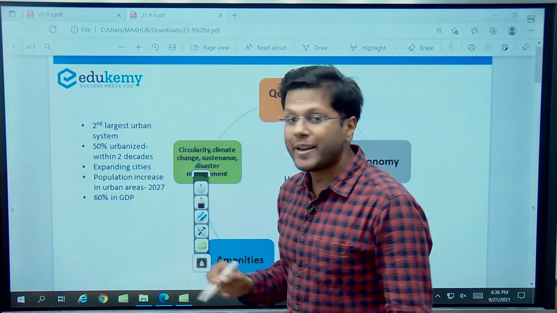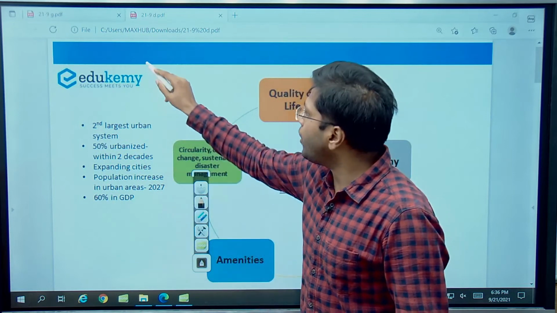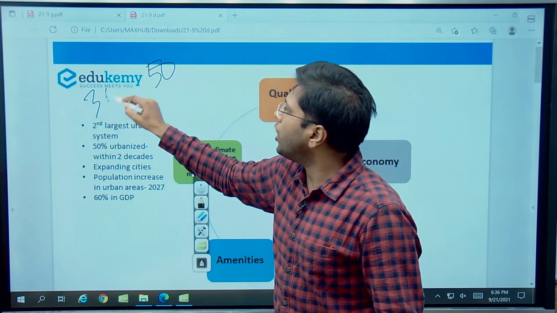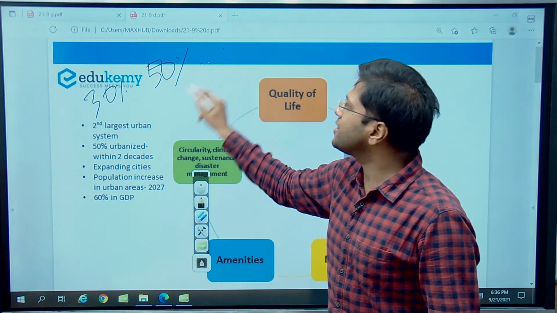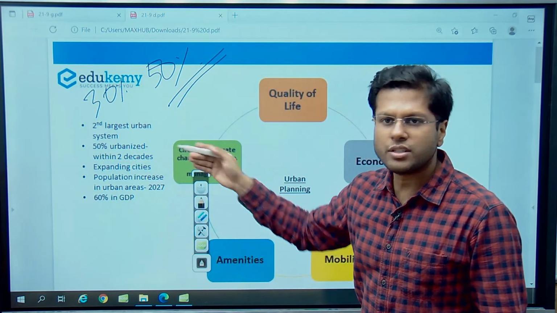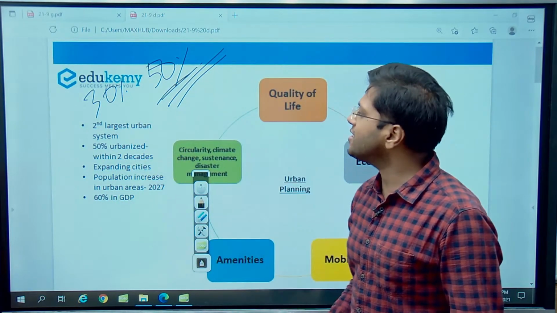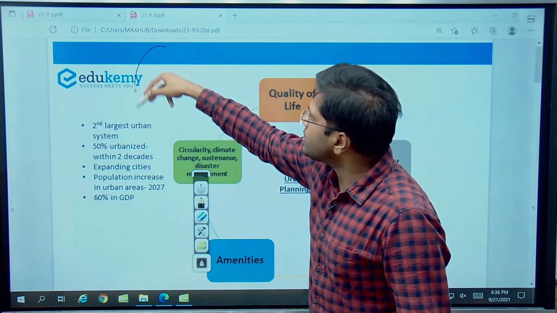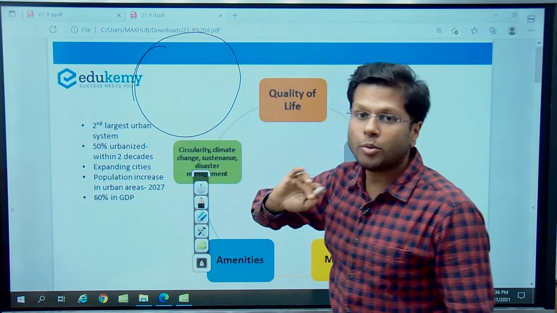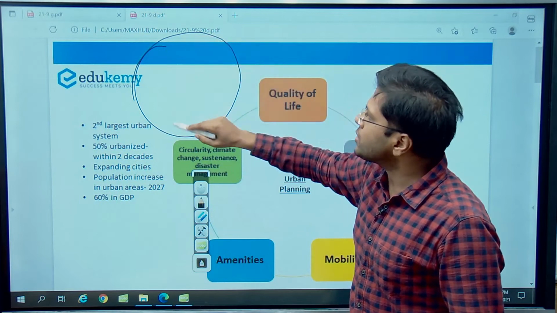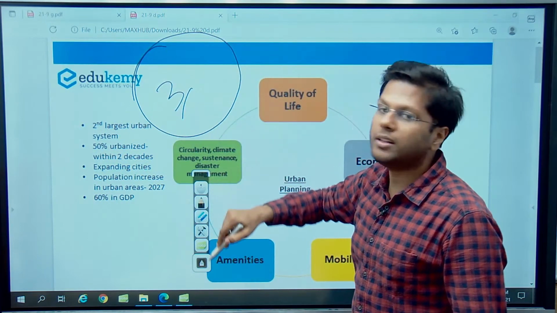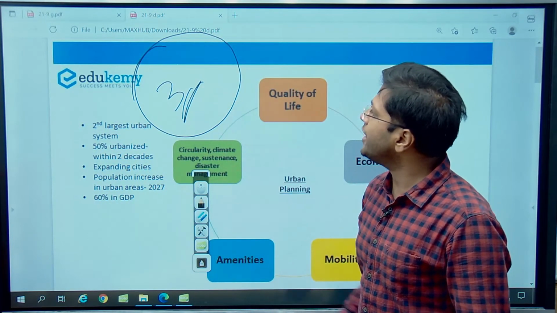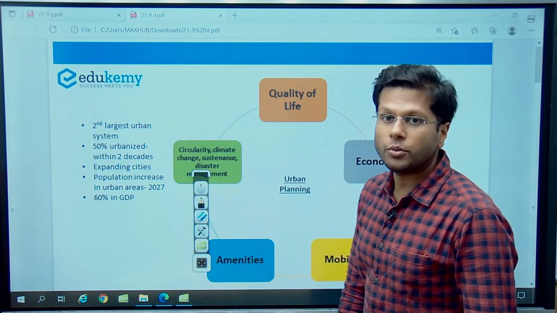India is expected to be formally urbanized, which is 30% right now, by up to 50% within the coming 2 decades. By 2050, we will be more than 50% urbanized, right? And in fact, the Delhi urban conglomerate, which houses around 3 crore plus people, is the second largest conglomerate after Tokyo.